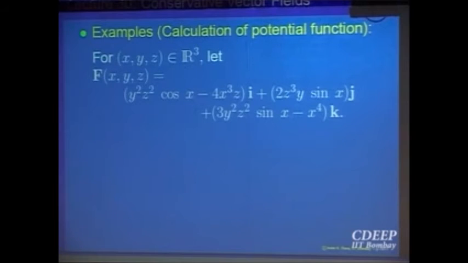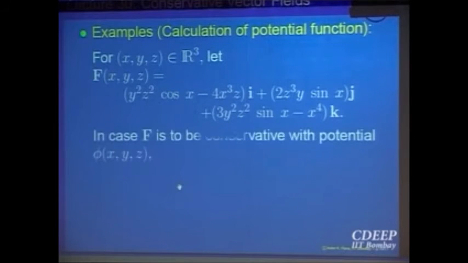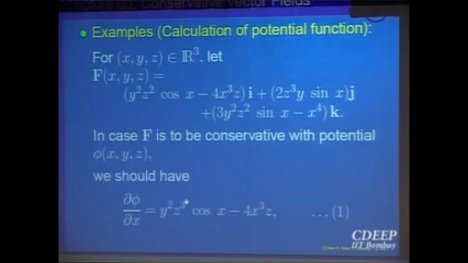So the idea lies in what we said earlier. If this is going to be conservative, then this must be equal to the gradient of a function phi. That means the partial derivative of phi with respect to x must be equal to f1, the partial derivative with respect to y must be this, and the partial derivative with respect to z must be this third one. So let us write those. So this is the first one: the partial derivative of phi with respect to x is this one. Now from here itself I can try to reconstruct phi by integrating both sides with respect to x.